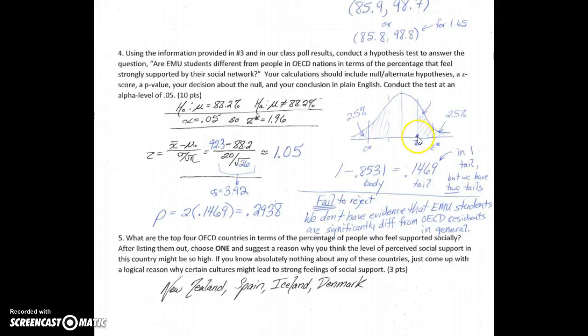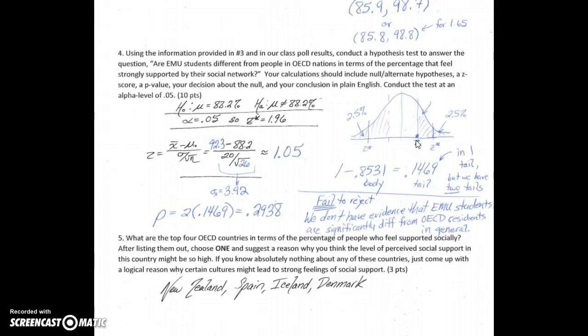If our z-score is on the right side of the graph, that tail, that small part of the distribution, will be to the right. If we're on the left half of the distribution, the tail, the small part, will be on the left. So in our case, it's right here. So we're looking at this on a chart. So you're getting the 1.05, finding this value in table A, 0.8531, but that would be the area here in the region up until our z-score. 85.31% of samples of this size would have sample means less than our sample mean was.